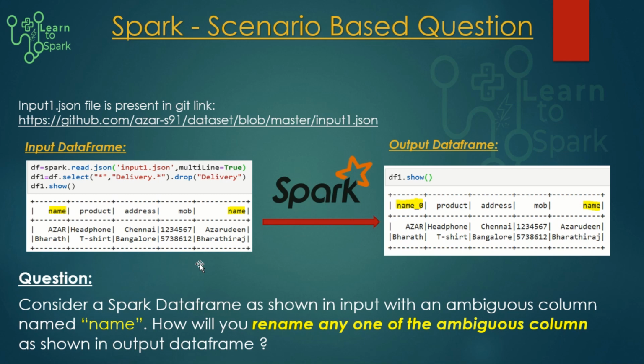So that being said, the output that we are expecting is that this ambiguous column has to be renamed. Here we have a name column being duplicated, and in our output data frame we have renamed one column as name underscore 0 and the other column remains the same. This is the requirement that we have for today's demo. Let us get started with our demo.